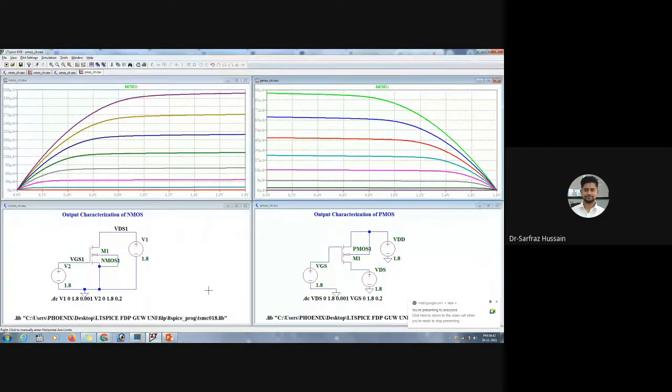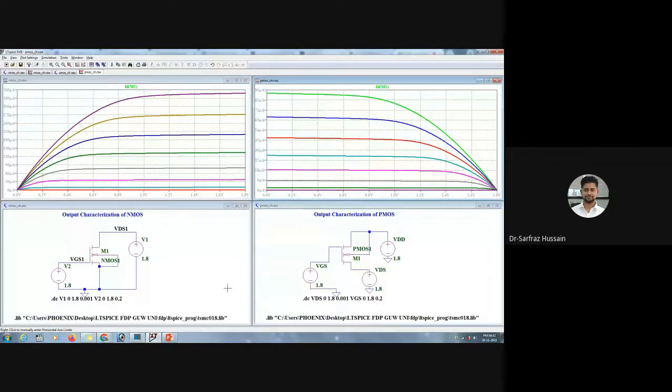Just make sure that the name of this NMOS model file is NMOS1, so it should be the same as the name inside the file. When you are calling a parameter from this model file, those two should be the same. Then only you will get the actual characteristics.